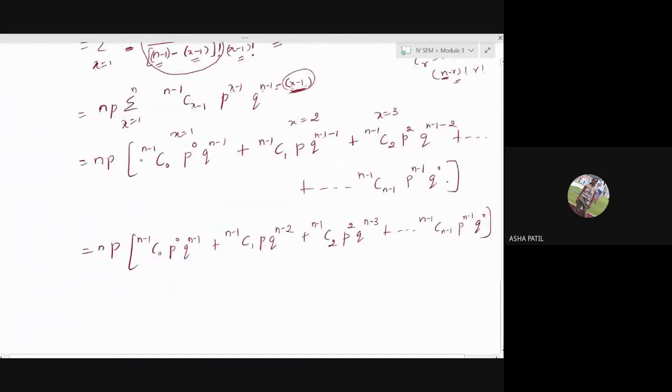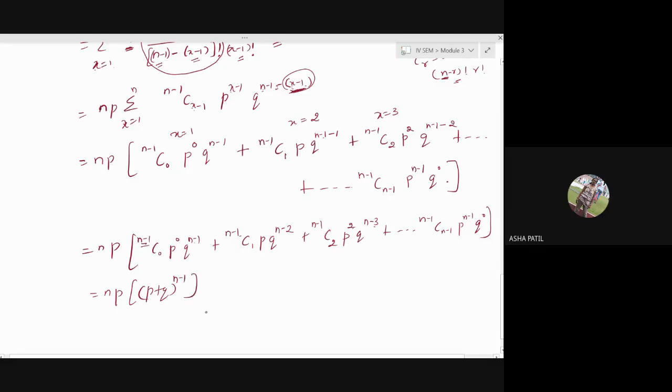Now here, instead of n you have n minus 1 everywhere. Then if you add these two, we'll get n minus 1. Again, if you add these two, you get n minus 1. So what does this represent? It is np into p plus q raised to n minus 1, right?